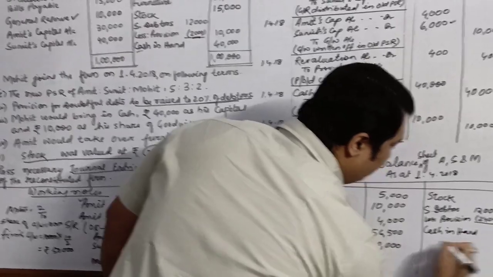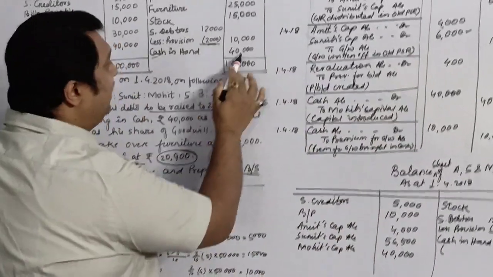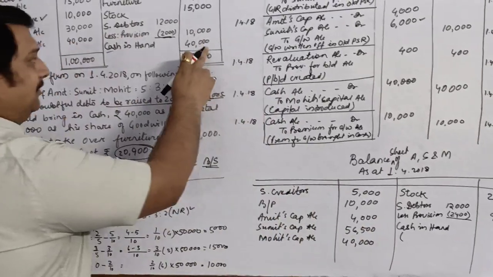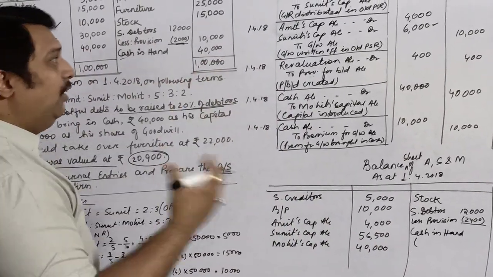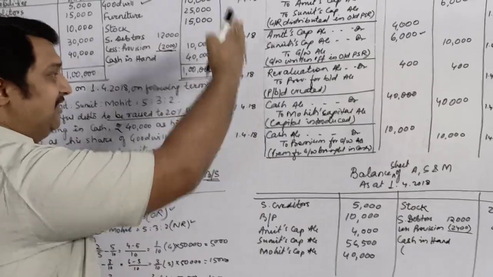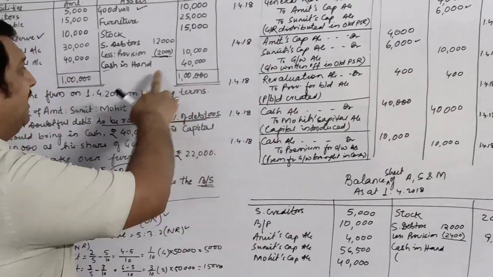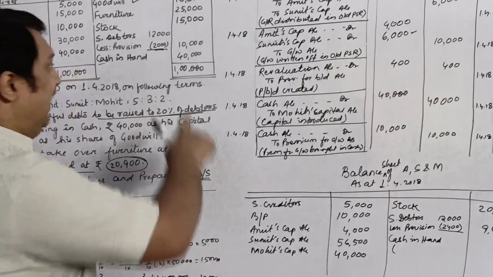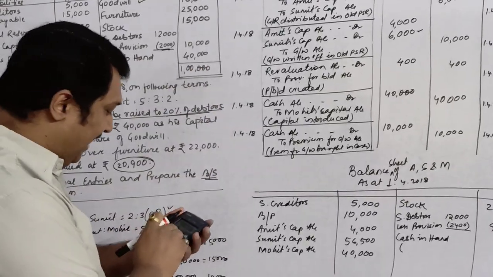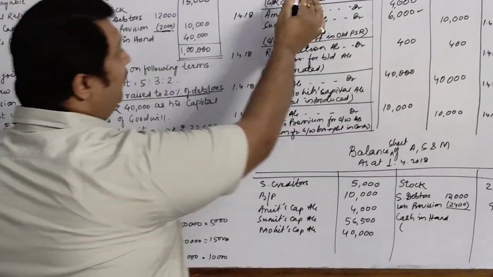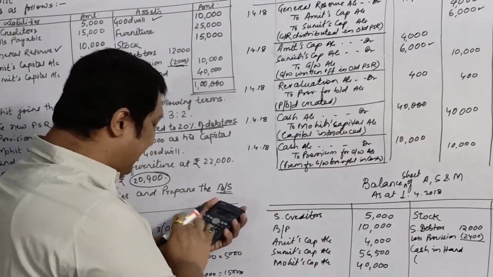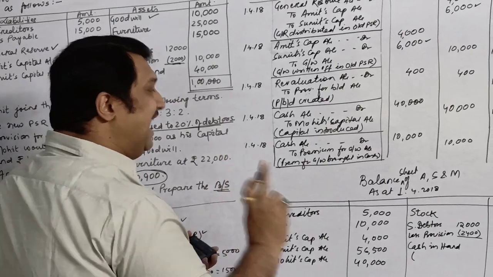In cash in hand, we will see what was the old balance, 40,000. Since it is an asset, assets always have a debit balance. So we will check our journal entries. Wherever cash or bank is coming on the debit will be added. Along with this, my old value is 40,000. Now over here cash is coming on the debit side, 40,000, it will be added because cash is an asset.